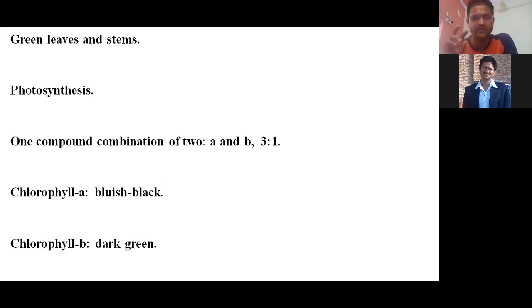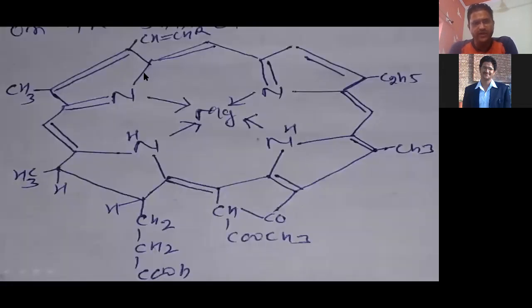CH3 converts into CHO, and then chlorophyll A converts into chlorophyll B, right? Chemically there is only one difference. The aldehyde group exists in chlorophyll B, but in chlorophyll A there is no aldehyde group, right? I will discuss that in a coming PPT also.